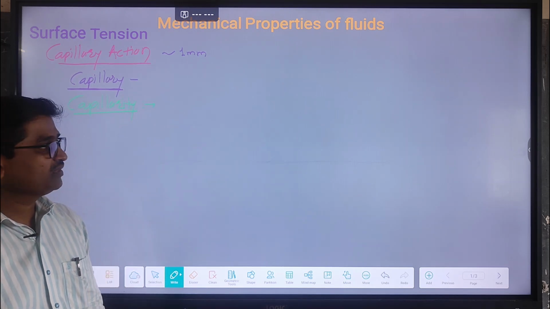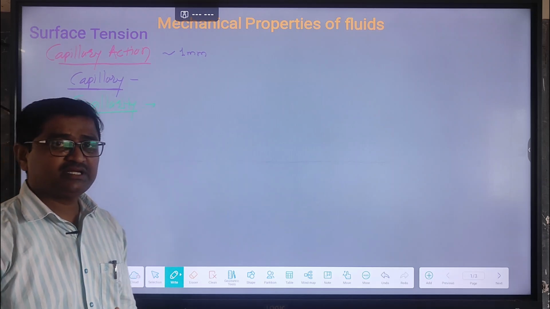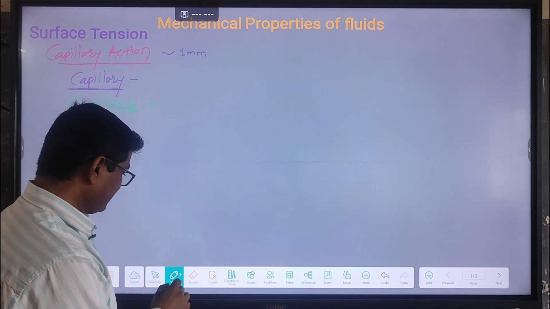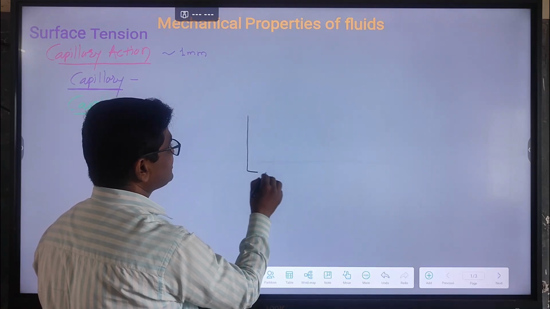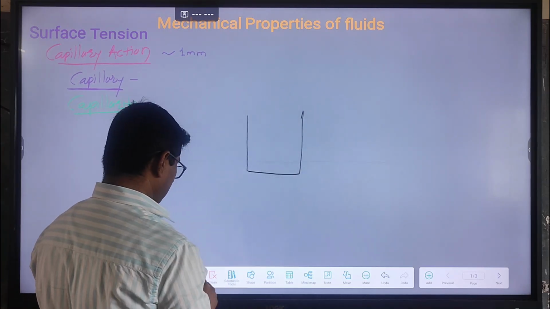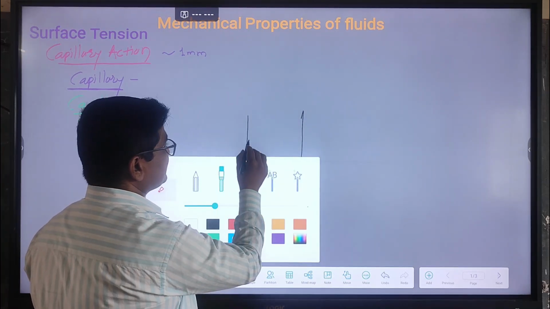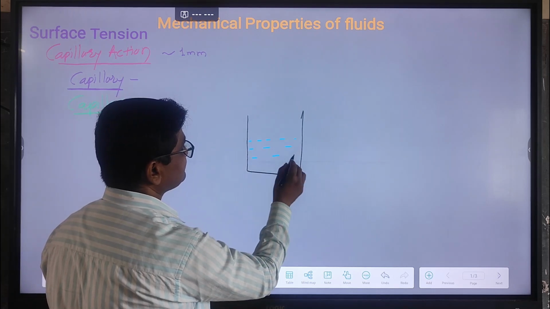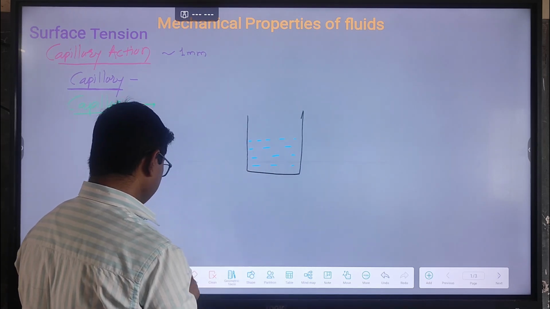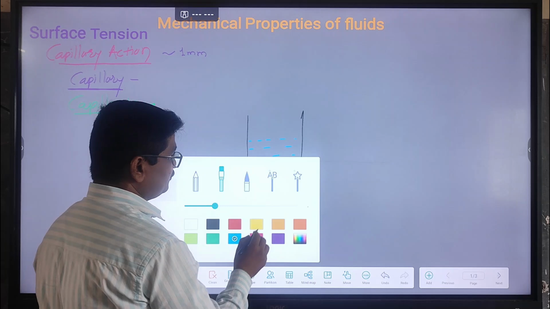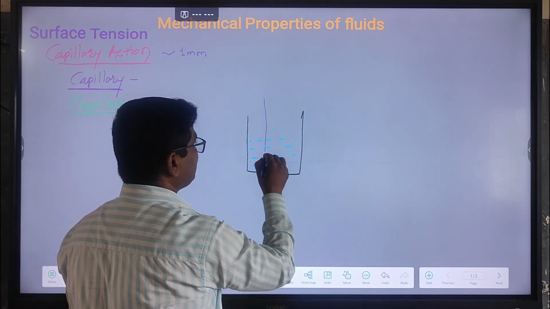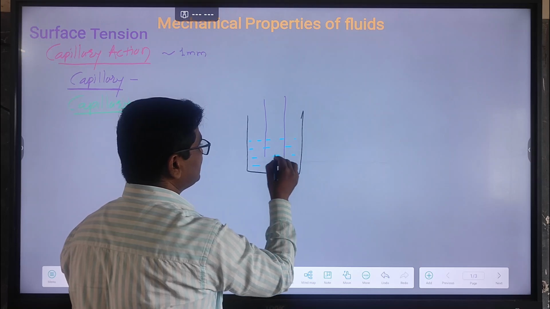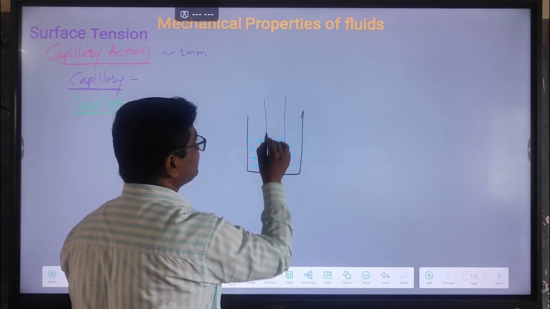Let's imagine that this capillary tube is dipped into water. Let's see here. Imagine that this is a container. In this container we take some amount of liquid, and into this liquid we dip a capillary tube. Imagine that this is a capillary tube and it is dipped into the liquid.